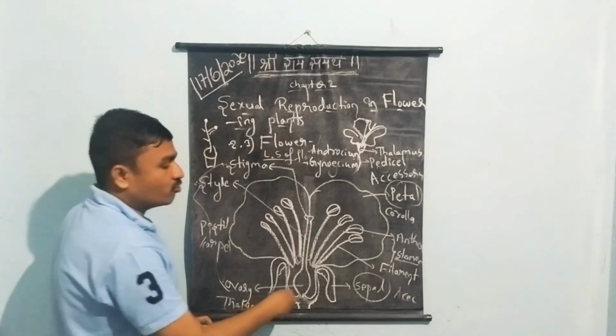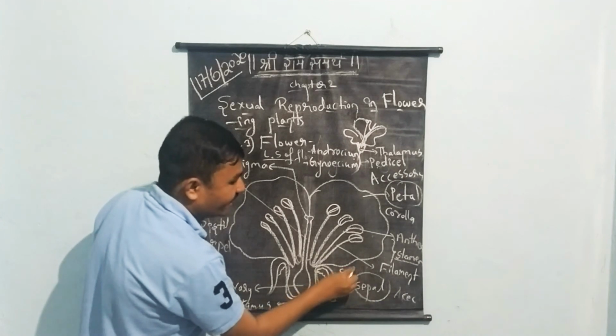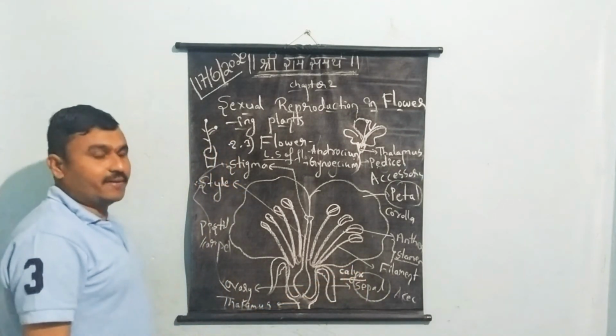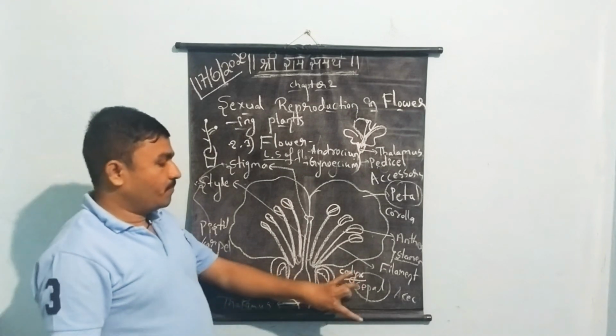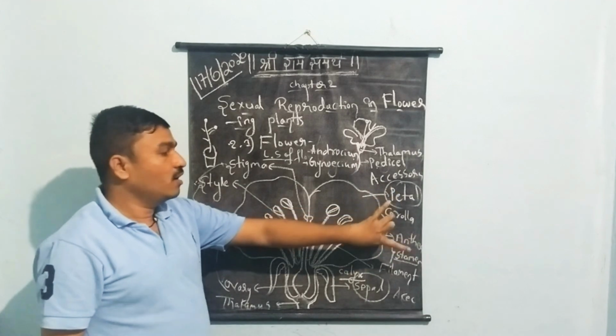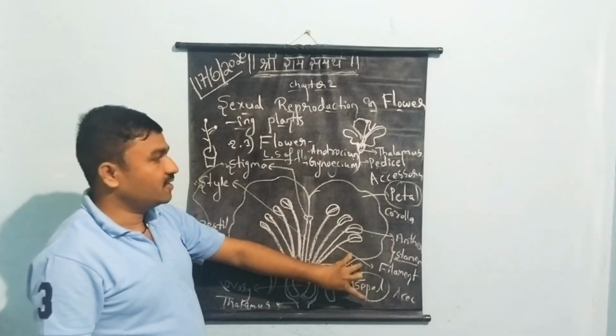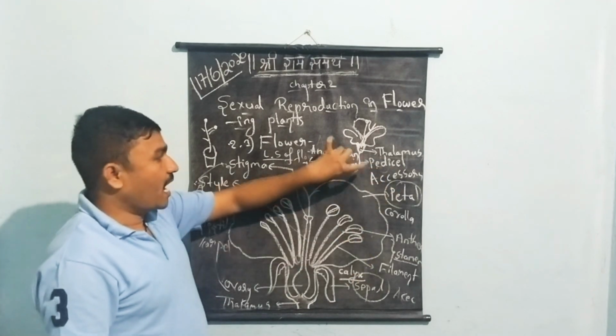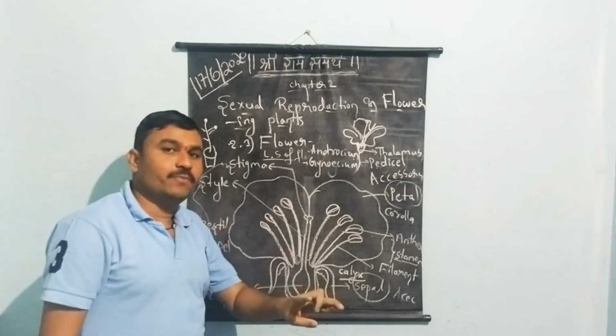Next to that, the group of sepals we call the calyx. Corolla and calyx are the accessory whorls. Androecium and gynoecium are the reproductive whorls.